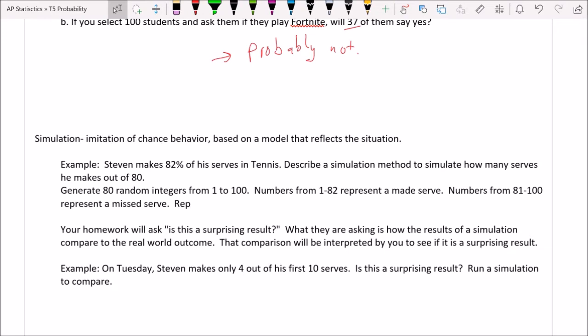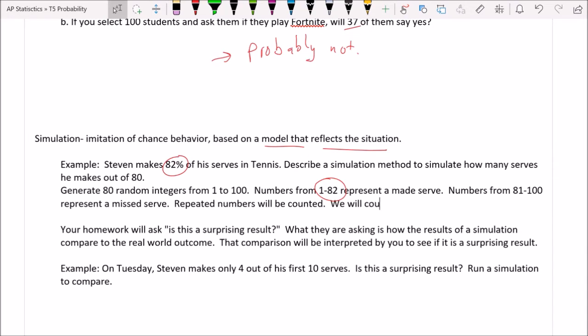Repeated numbers are still counted. So, because that's the idea, if the number 52 is in the list more than one time, that's okay, because it's not representing a person, it's just telling us if it's a make or a miss. So repeated numbers will be counted. Now, we said up here in the definition that it's based on a model that reflects the situation. The known probability was 82. That's why we set this up so 82% of the numbers that were possible would represent a made serve.